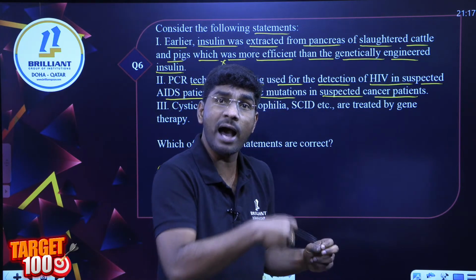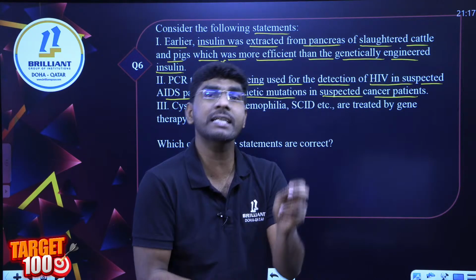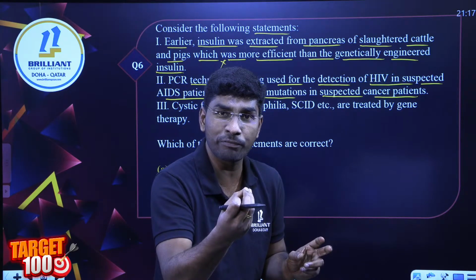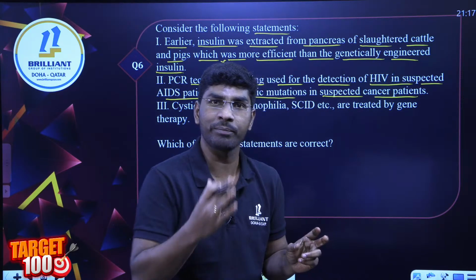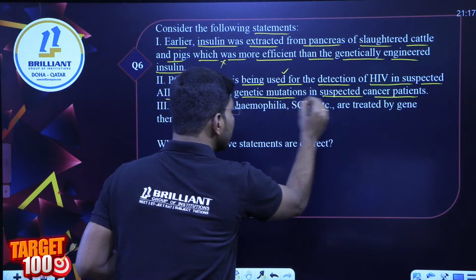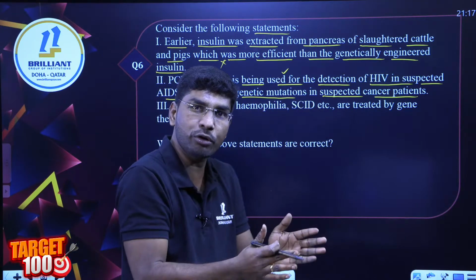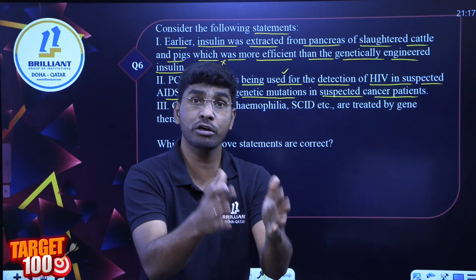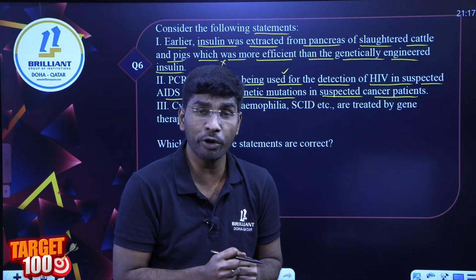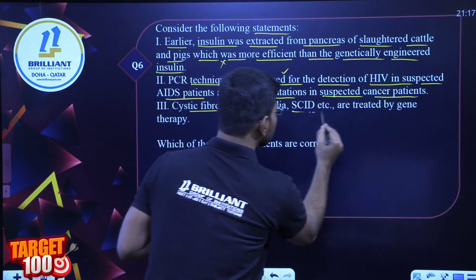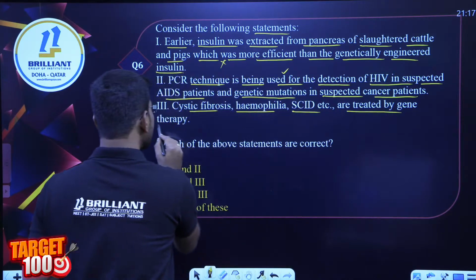Today we will discuss RT-PCR, and next the difference with real-time PCR. How can we identify early detection of RNA or DNA with RT-PCR? Now this statement is absolutely correct. Mutant genes or suspected cancer genes can also be identified. This is the early detection process. You got my point? Now, next: cystic fibrosis, hemophilia, skin diseases treated by gene therapy.